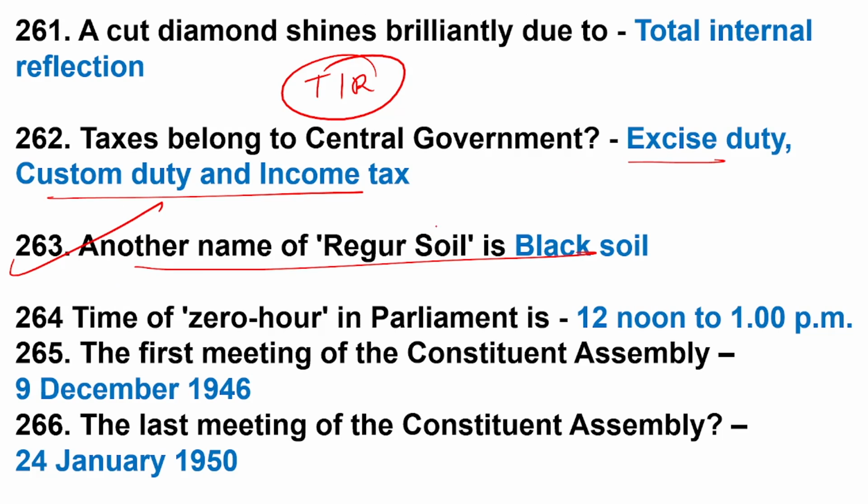263. Another name of regur soil. Regur soil is very best for cotton cultivation. For cotton cultivation, regur soil is the best. And regur soil is also called black soil.